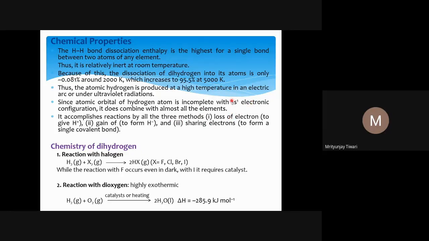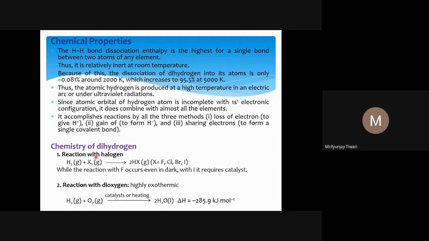So it has only one electron in 1s. The simplest thing, it can accept an electron, it can donate an electron, it can also share its electron. That is why hydrogen forms compounds using all three methods: by giving electrons, by taking electrons, by sharing electrons. And that is why we see a very high abundance of hydrogen compounds in the universe, and mostly on the earth.